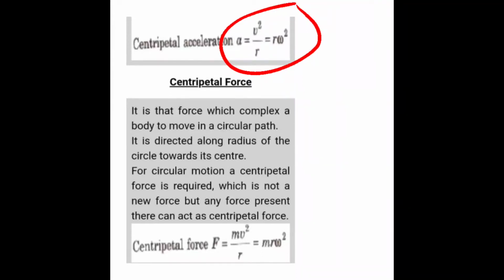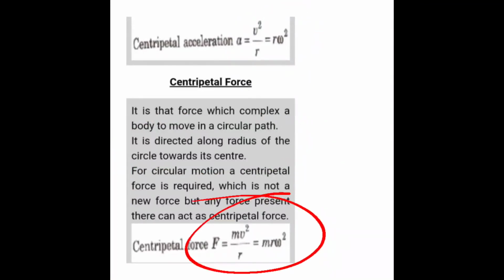And centripetal force is the force directed along the radius of the circle towards its center. Now we will come to centrifugal, that is the force which is acting in the outward direction. The expression for centripetal force is F equals mv square by r, or m r omega square. The force which acts in the outward direction is given by centrifugal force.